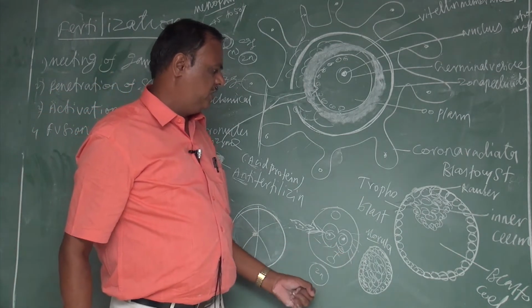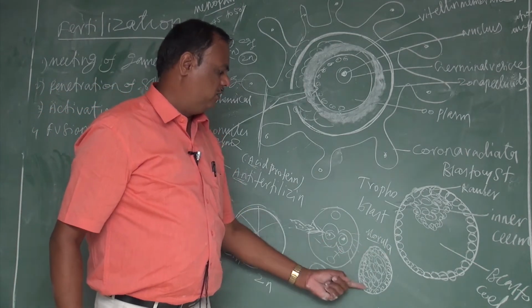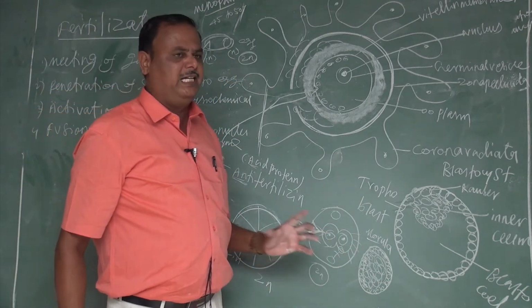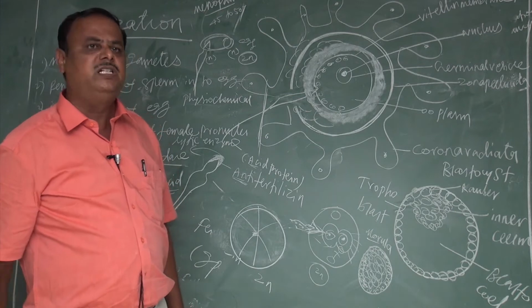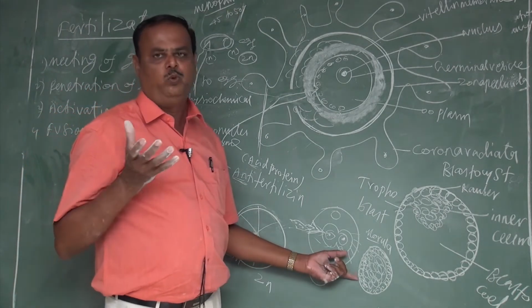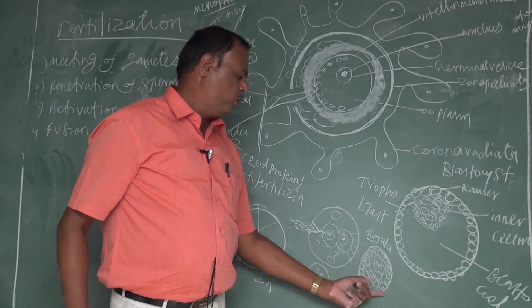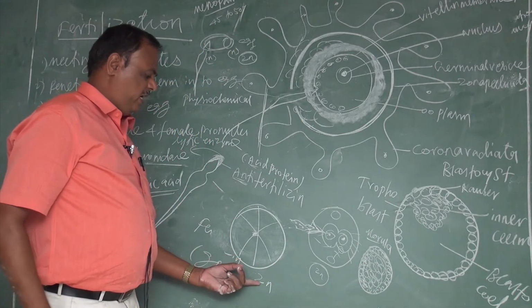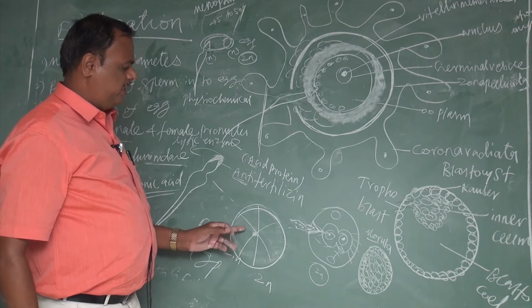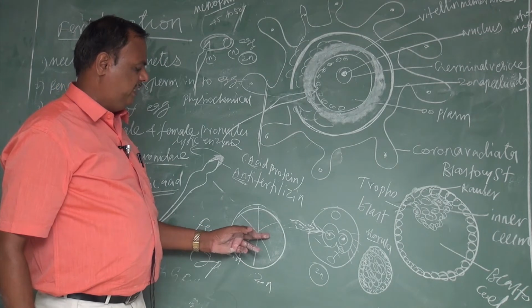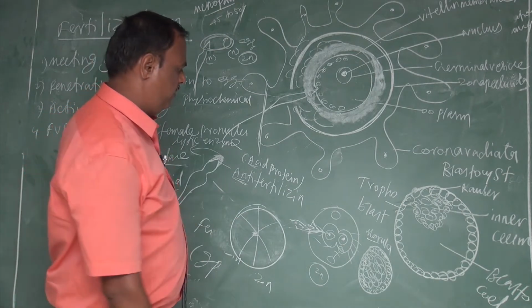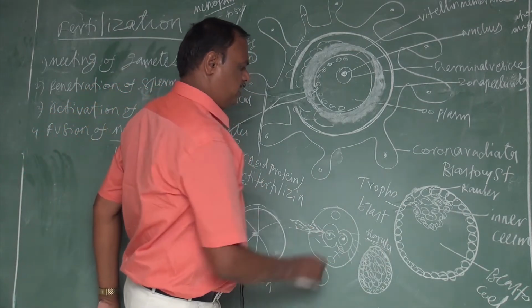That stage is called the morula. The morula is a spherical ball-like structure that appears like a mulberry fruit. After fertilization, the egg is called the diploid zygote. One cell divides into two in the first cleavage, then four in the second cleavage, then eight, and then 16 cells are formed. That stage is called the morula.